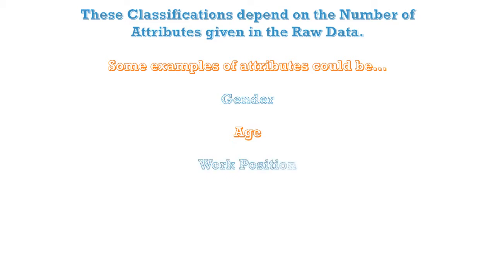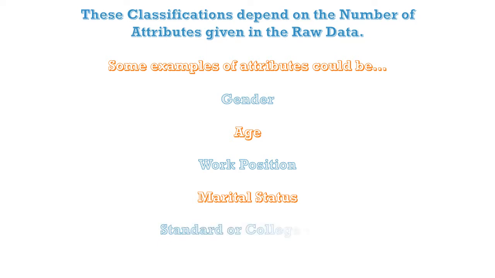Second is work position. You are a clerk, you are a manager, you are a salesperson, you are the executive manager, you are the CEO, you are the owner. These are the work positions which you can hold in your job, so that's an attribute. Then comes marital status. You are either married, unmarried, then there are certain things in between them, but they can't be quantified, they are just your status.